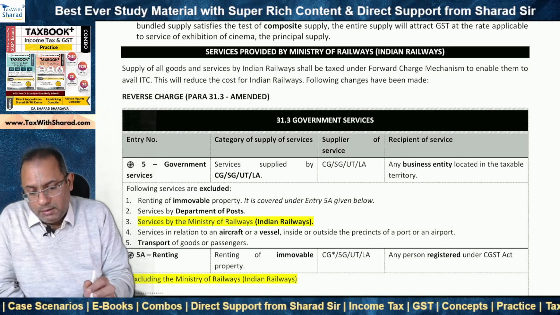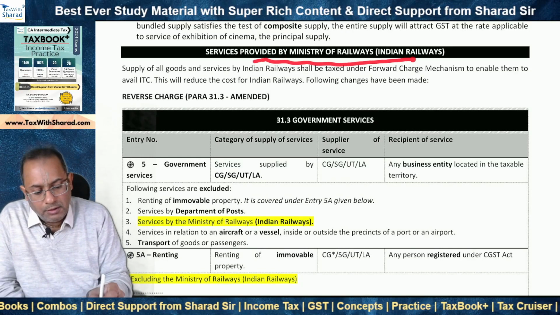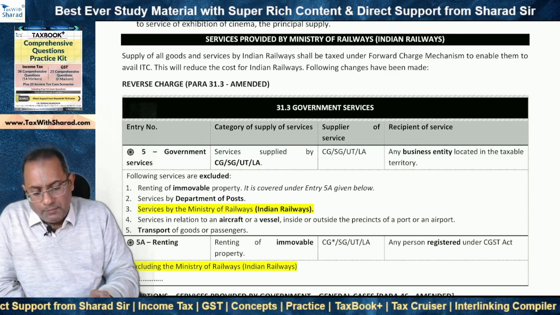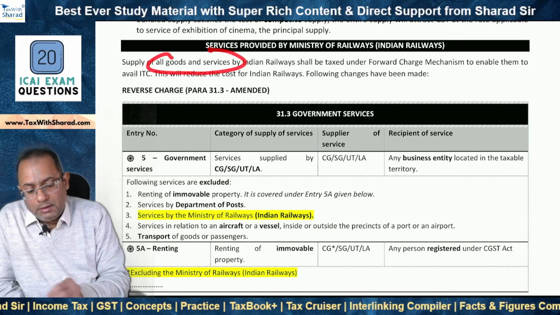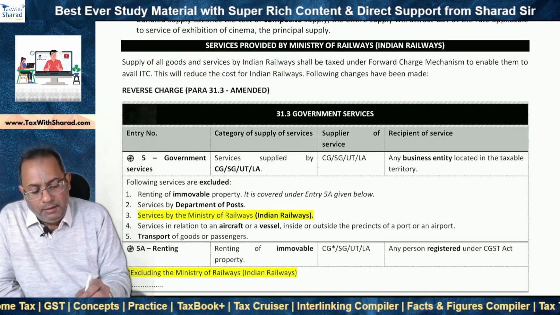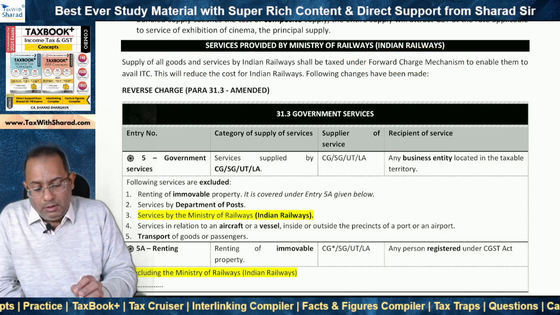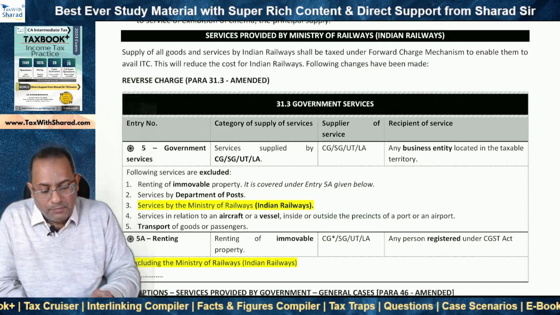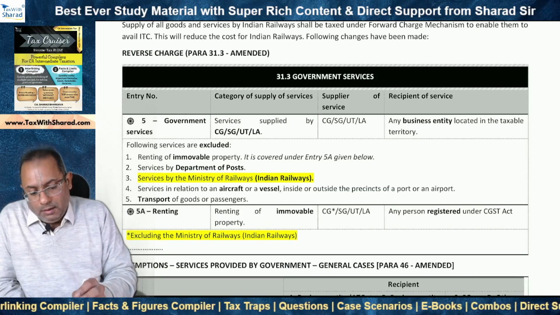The next update is in respect of services provided by Ministry of Railways or Indian Railways. So basically what has been done is, now supply of all goods and services by Indian Railways shall be taxed under forward charge mechanism, right? To enable them to avail ITC, and this will reduce the cost for Indian Railways. So basically what is the position right now? Just in brief.